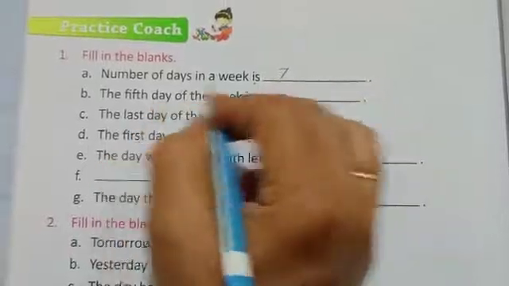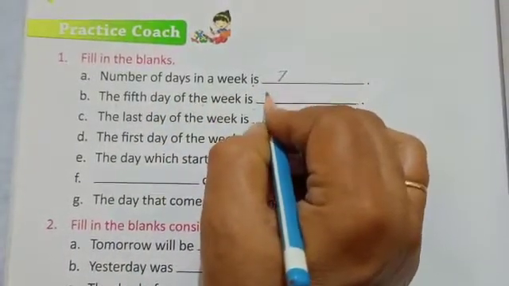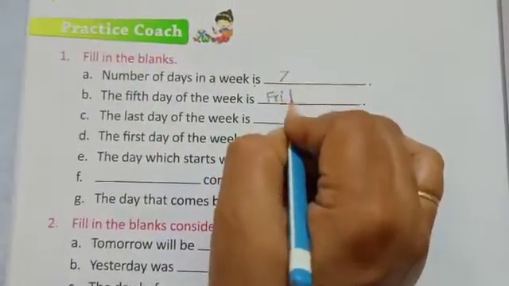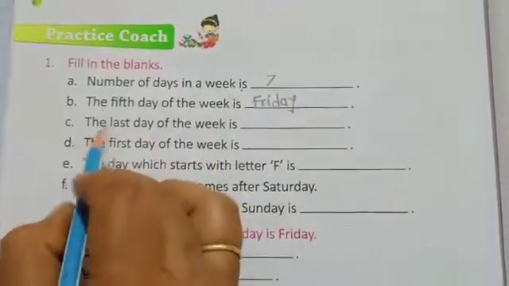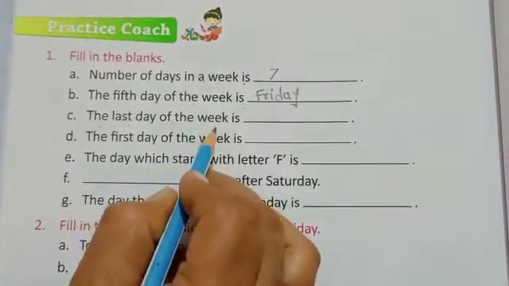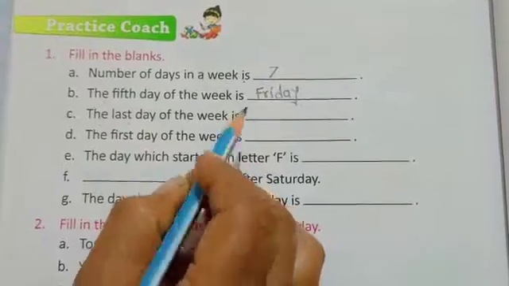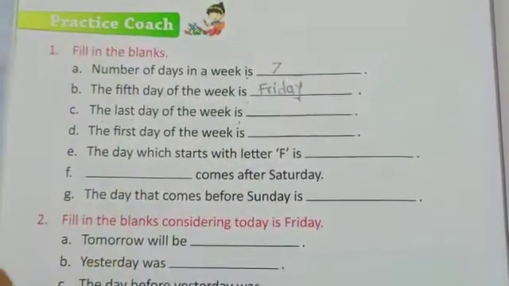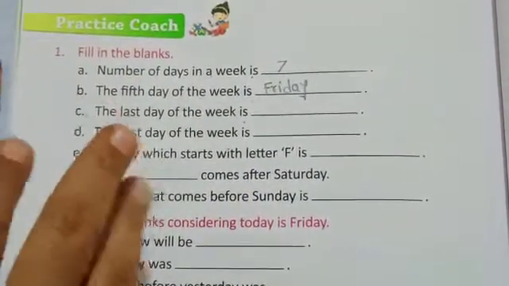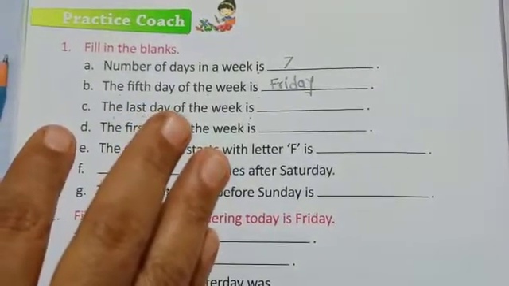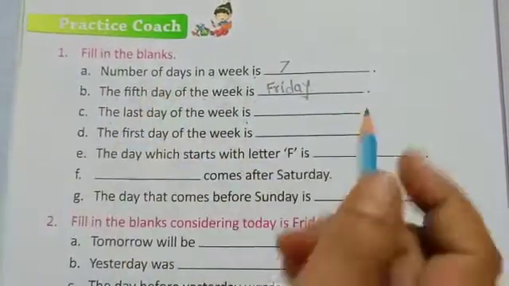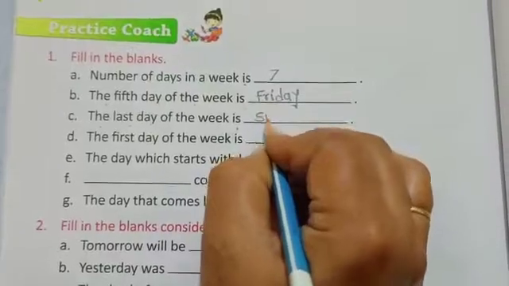So the 5th day is Friday. Then the last day of the week is which one? Monday, Tuesday, Wednesday, Thursday, Friday, Saturday and the last day Sunday.